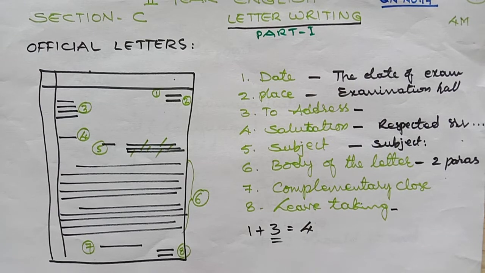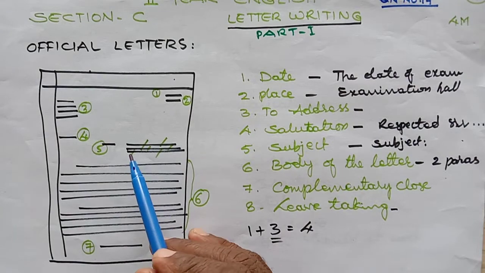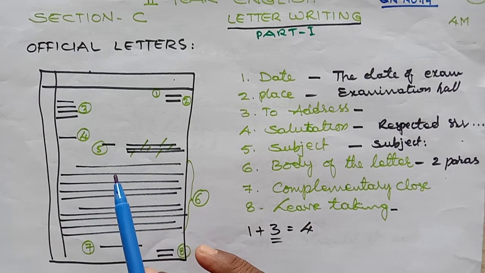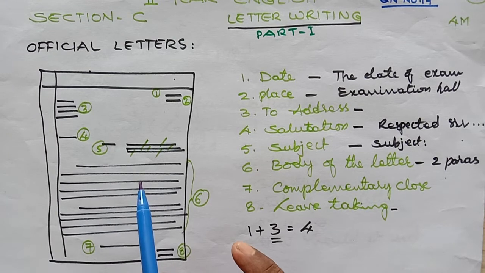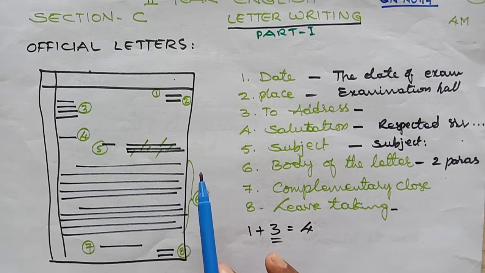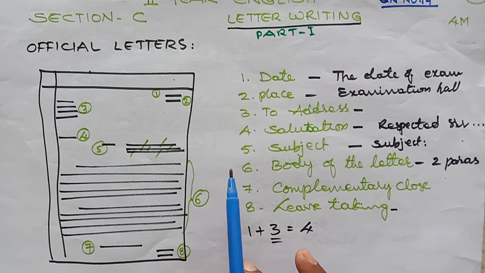You write a letter to the principal requesting him to issue the TC and bona fide certificates. Of course, you can't write that entire line in the subject column. So, you have to write fragments like application for TC, 2021-22 batch, like that.